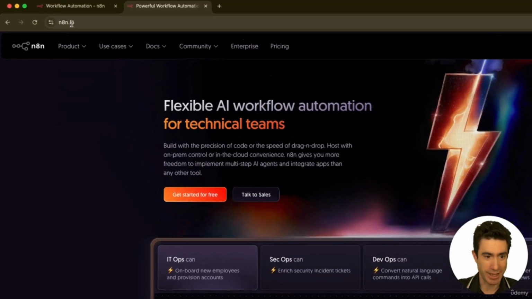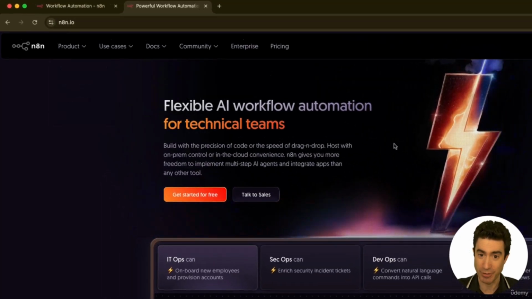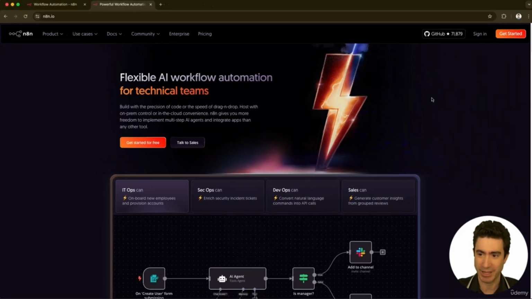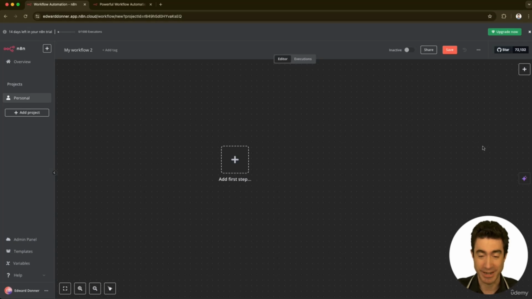So if you come to n8n.io, which is the cloud version of it, you can also download it and run it locally. But here we're using it in the cloud. You can press Get Started and set up an account if you want to do this yourself, or you can just watch me. But it might be fun to try this out yourself if you haven't used it before. So I've set up an account, I've done that. And once I've signed in, I get this beginning screen to add my first step. You can also use one of their templates right off the bat if you want to. But we're going to build something ourselves right now.